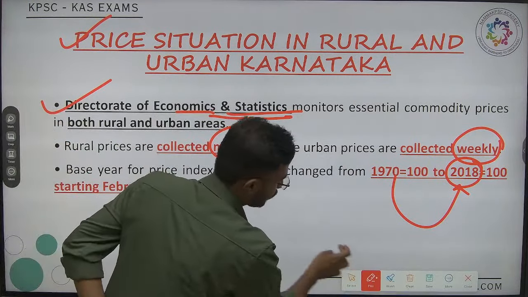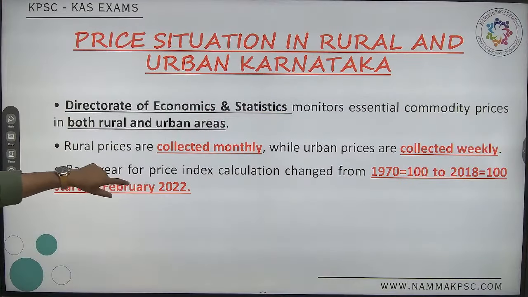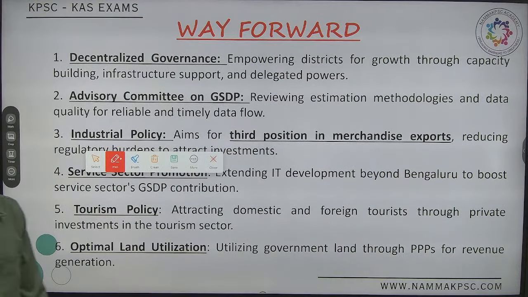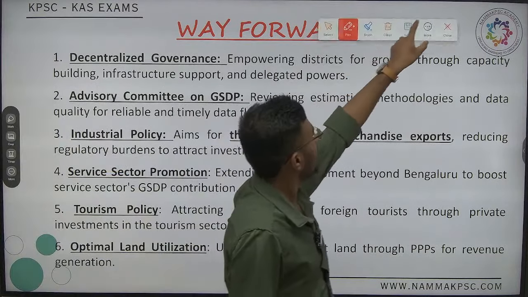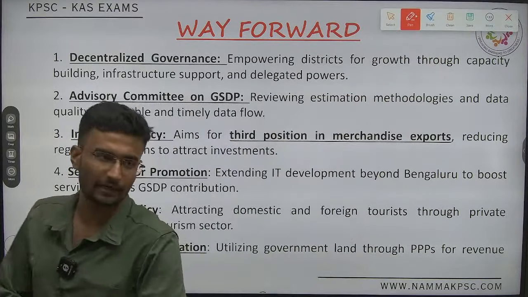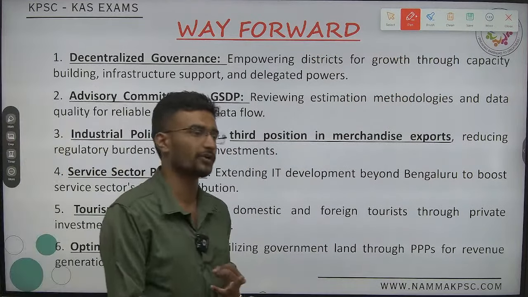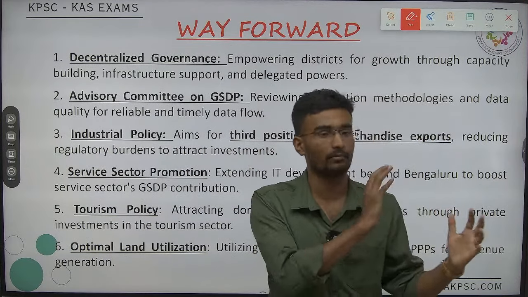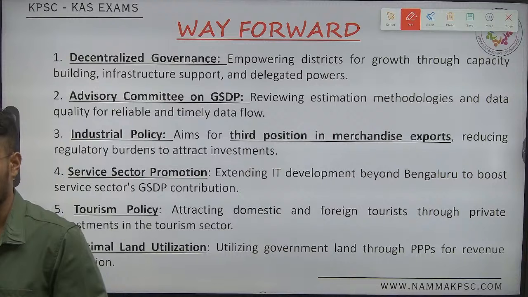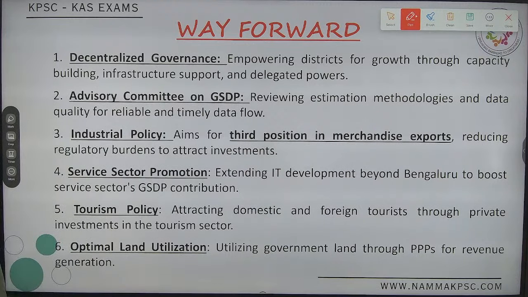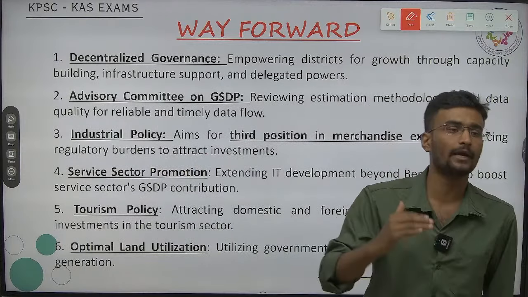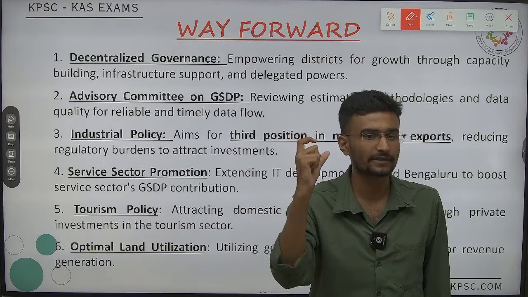Now this data is also being used by the MPC, Monetary Policy Committee. Okay? At last, about the end of the chapter, what needs to be done? Now how can we reduce these inequalities? How can we reduce this inflation? How can we grow our state economy? What do you think would be good to do? How can we make this? What to do? First one, is it good to provide more focus or more impetus on the services sector?